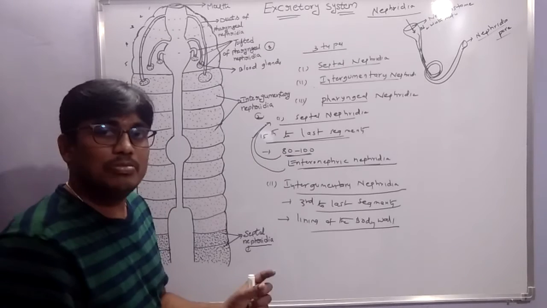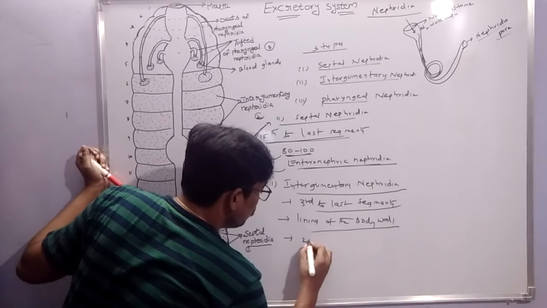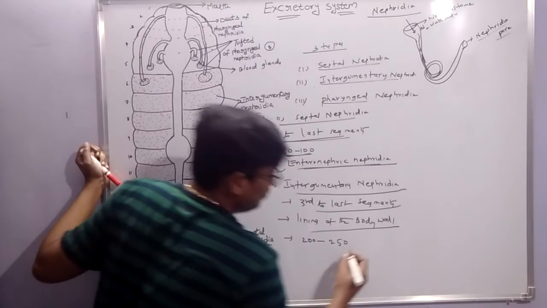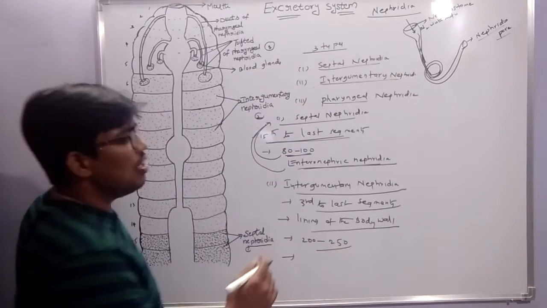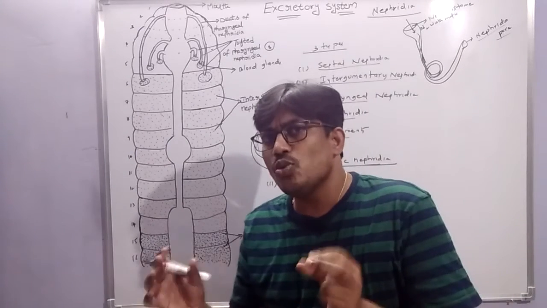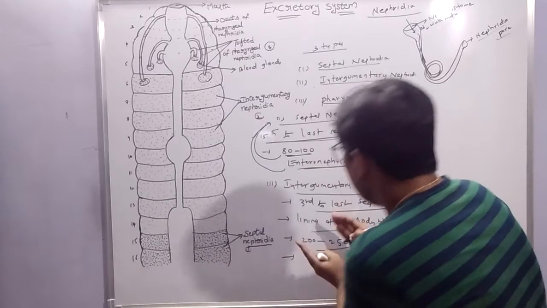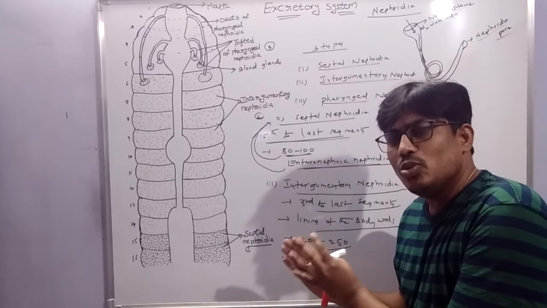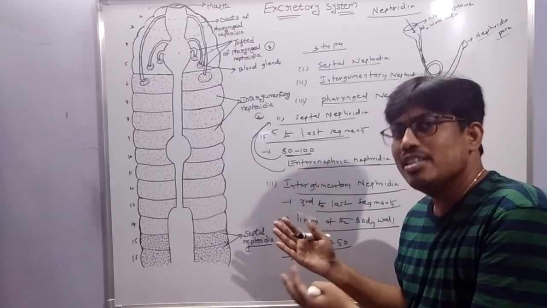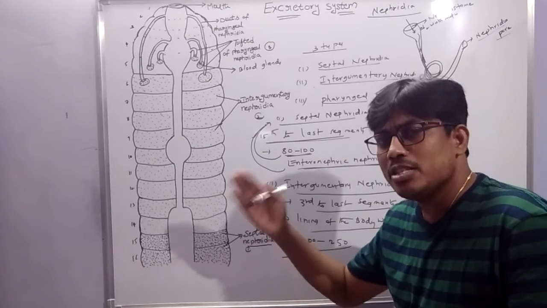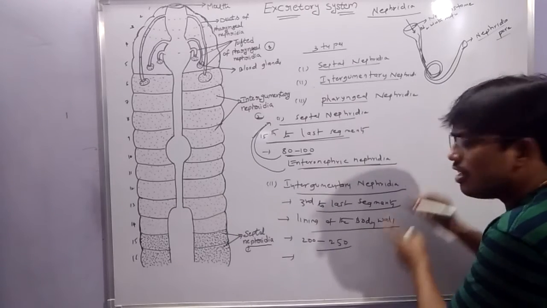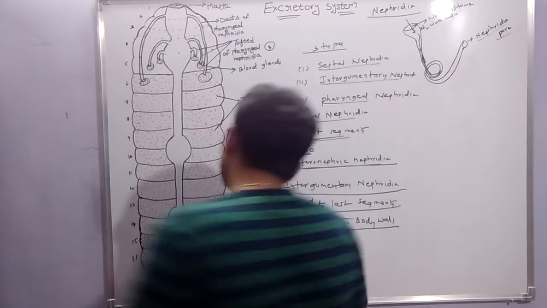Each segment contains 200 to 250 nephridia. They are also called exonephric nephridia. Very important. Integumentary nephridia collect the nitrogen waste material, which is then discharged and passes out through the skin. So this type of nephridia is called integumentary nephridia or exonephric nephridia.